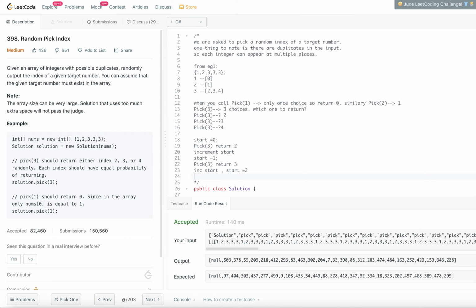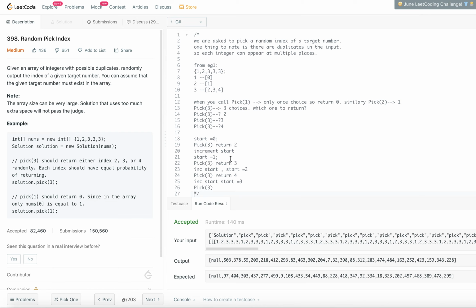And now I am calling pick 3 again. In that case, what should it return? Return 4, and increment start. So now start becomes 3. Now if I call pick 3, what happens or what should happen?